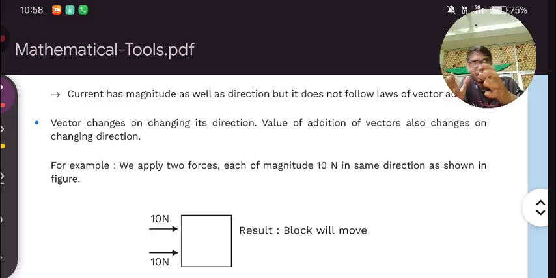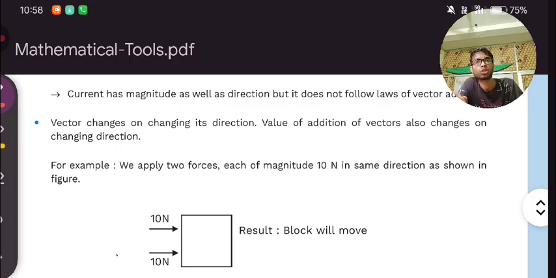If after adding two vectors a scalar is coming, then of course, we will say that this quantity is a scalar. Here we are taking two vectors, and after adding these two vectors, we are getting a scalar. It will happen sometimes, and it happens with some quantities.